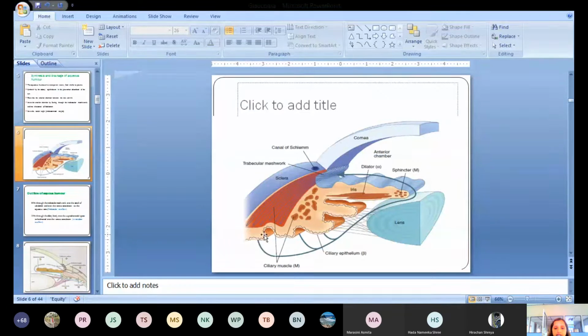These are the ciliary epithelium. Can you see here? These are the epithelial cells, the epithelium where this aqueous humor is synthesized.